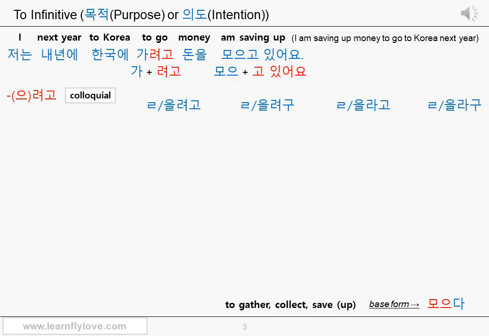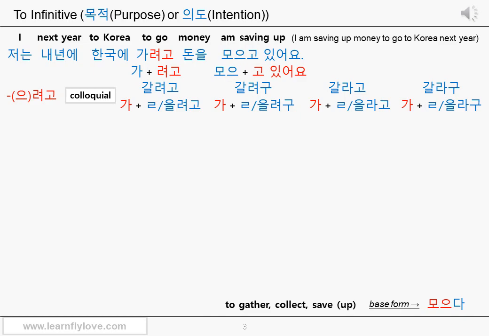When there is no final consonant in the last letter of the stem, you add final L consonant instead of 을 sound, of course. So if you add a stem 가, it will become 가려고, 가려구, 갈라고, and 갈라구.